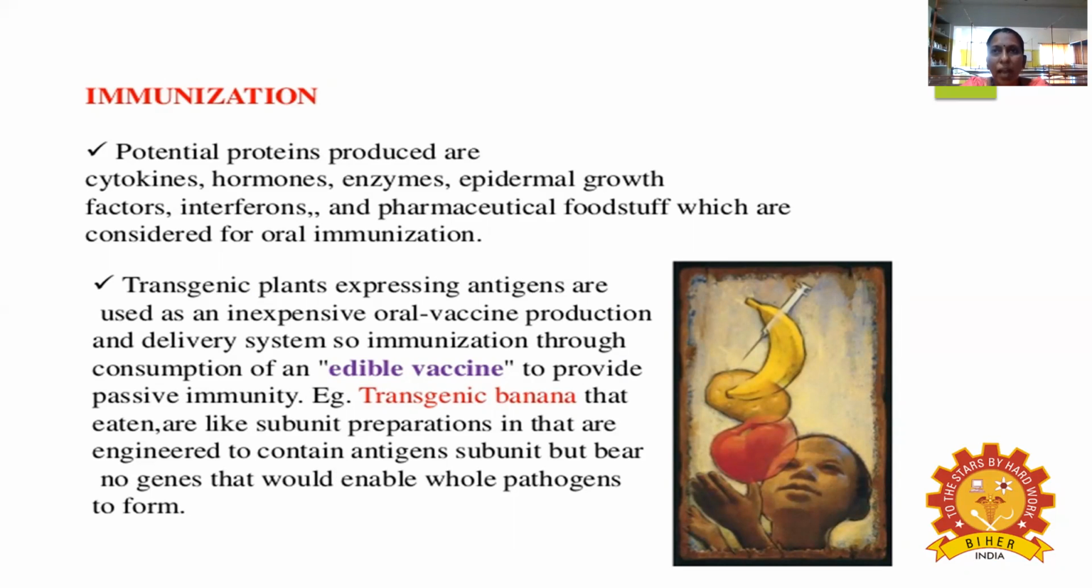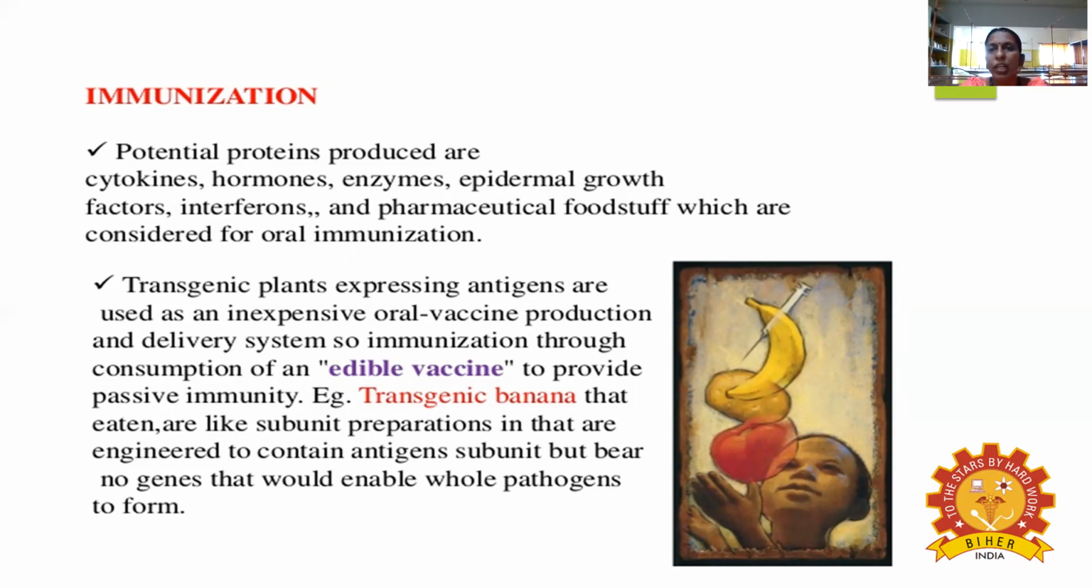And the transgenic plants have to express the antigen, to be used for inexpensive oral vaccine production. Okay, this is a transgenic plant expressing the antigen, and it is used as an inexpensive oral vaccine. Why are we saying that? From the edible source we take it, right? So you get immunization through the consumption of the edible vaccine, to provide what type of immunity?